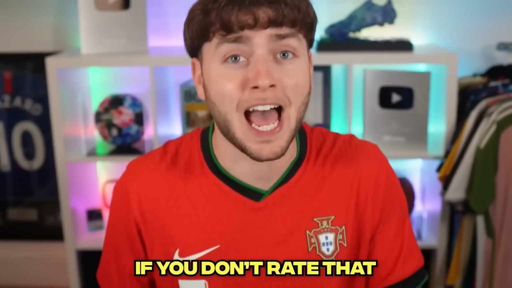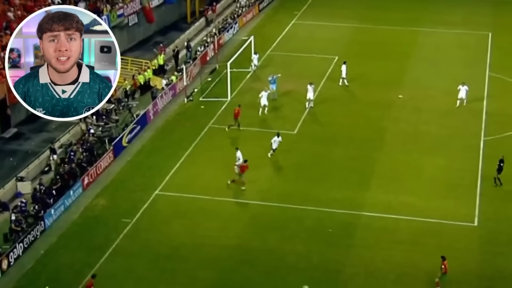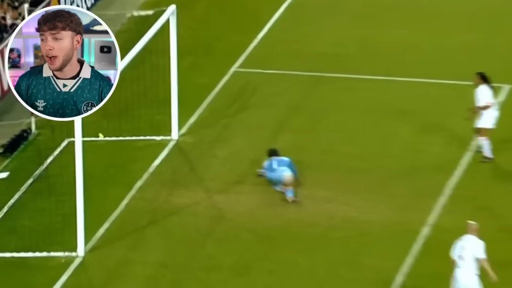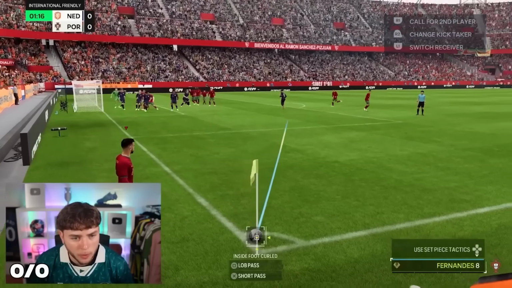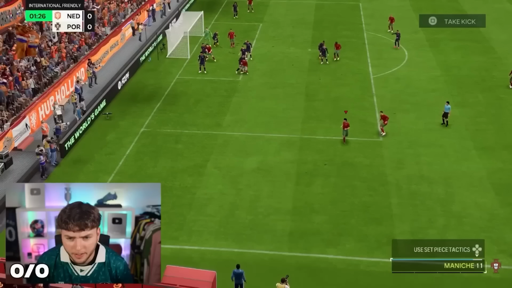If you don't rate that, you're a hater. We're moving on to 2004. We have this incredible goal by Maniche against the Netherlands. A finesse of dreams, some may say. We've got the corner. We just need the Maniche. Where is he? I think I may have the Maniche.